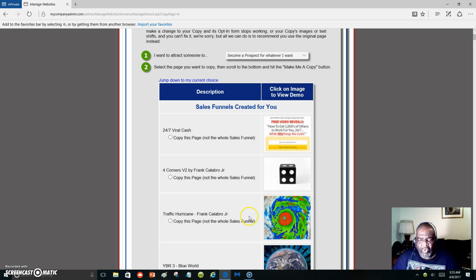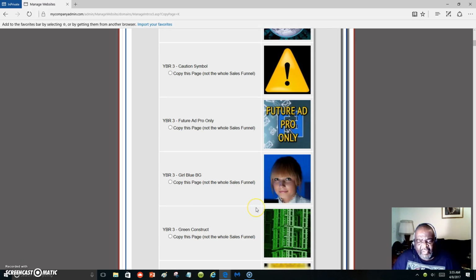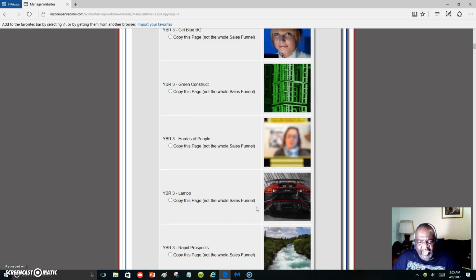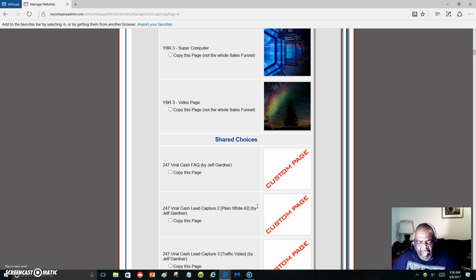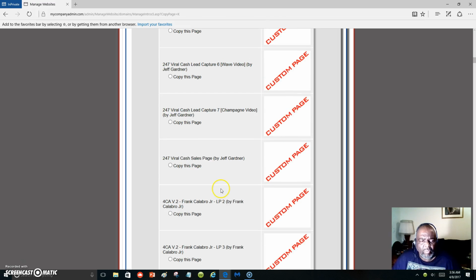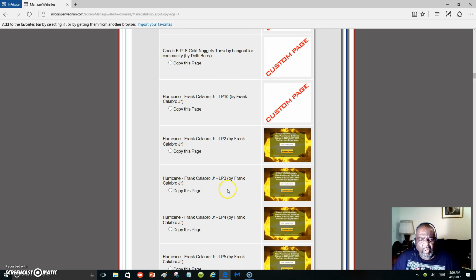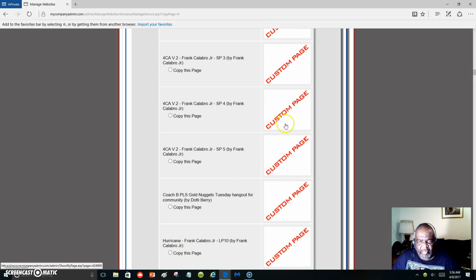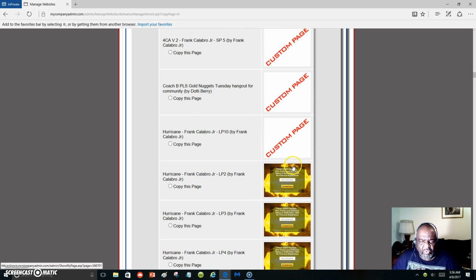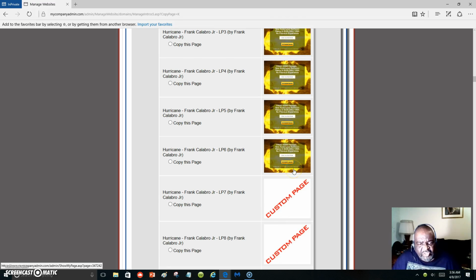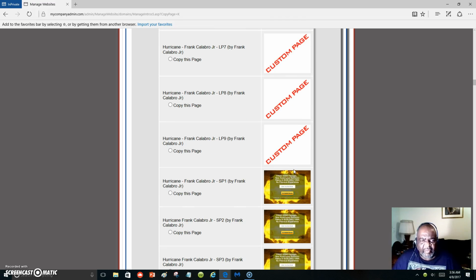Now I'm going to go down the line to find a page that I want to copy. These blank custom pages are pages of share codes that I have shared with other people, because I like their pages.